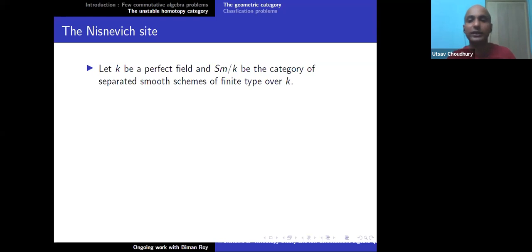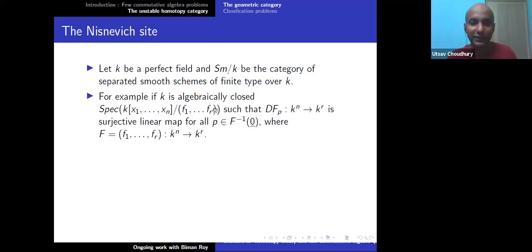So what are the things that we want to do? We start from the category of smooth schemes. I hope that you know what a smooth scheme is. A smooth scheme is like you glue affine schemes, but the affine schemes will be given by some bunch of equations, and the bunch of equations should satisfy this property.